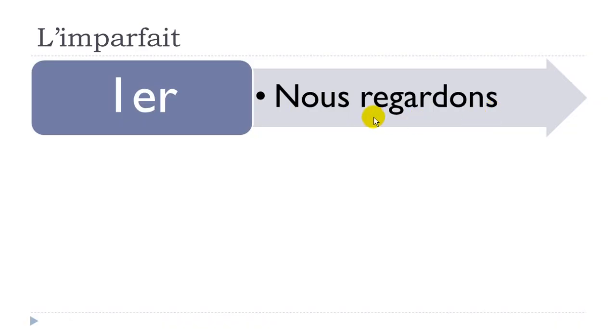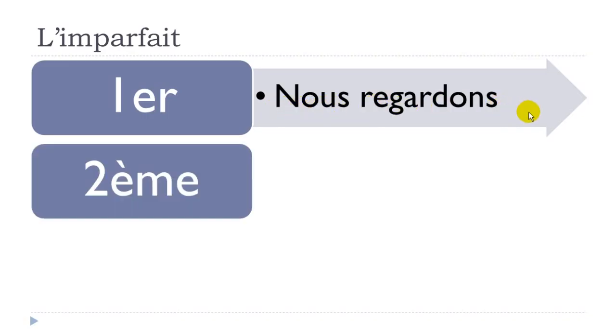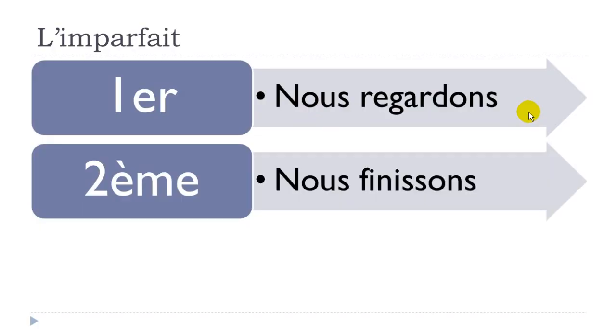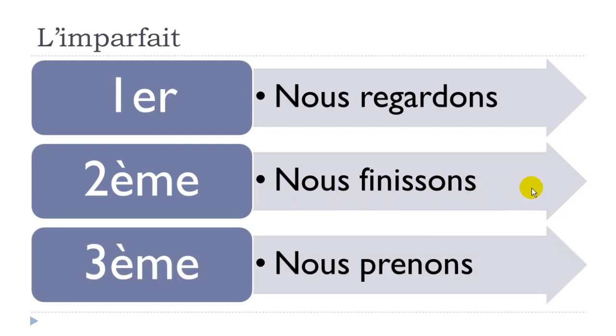You should know the present form of regarder, and it goes like nous regardons, that's the present form. For the second group, I've been taking finir, to finish, to end. Same thing. You will put this nous form at the present. Nous finissons. And then for the third group of verbs, I took prendre. Prendre is to take, and it goes like nous prenons. So nous regardons, nous finissons, nous prenons.